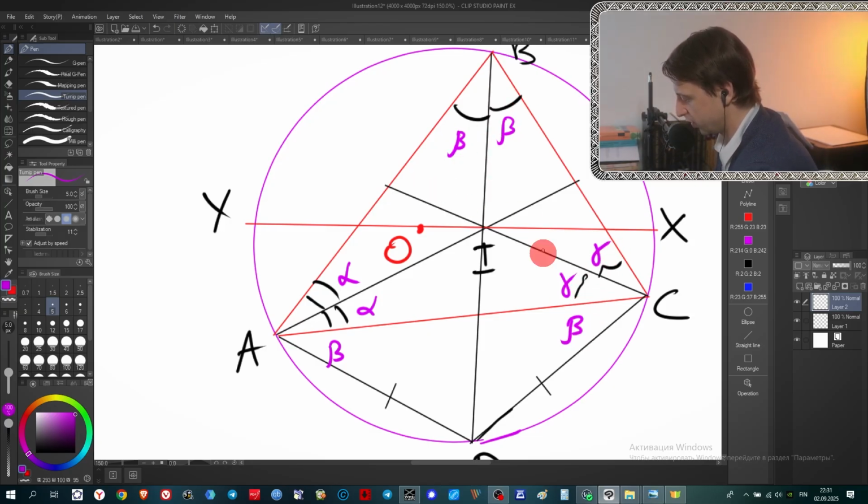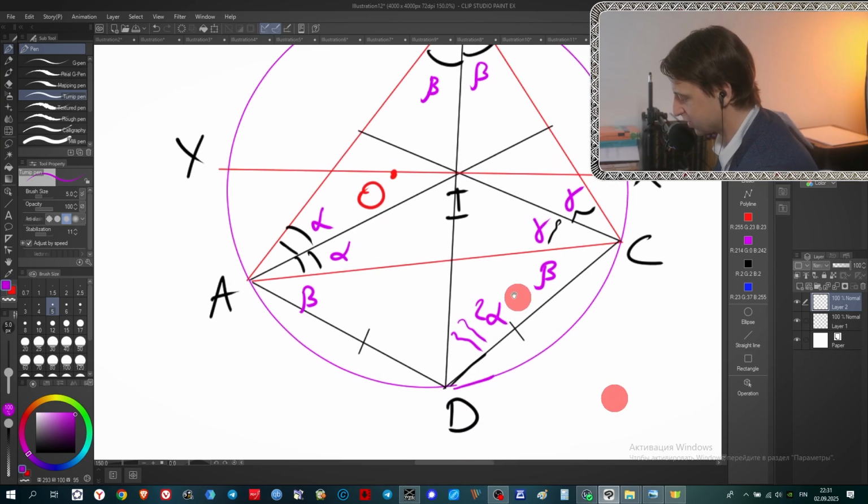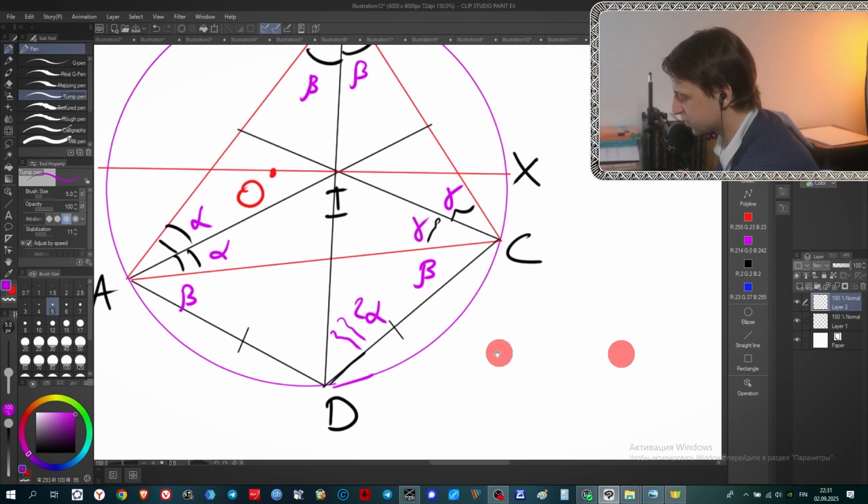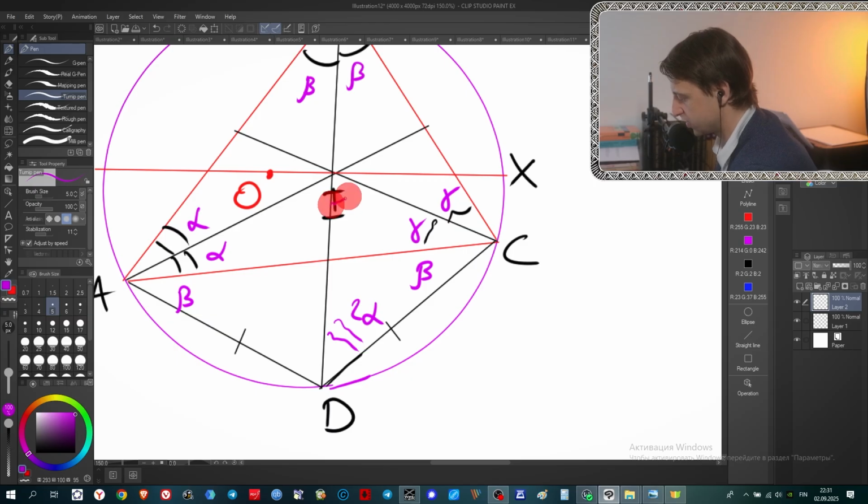So gamma, gamma, beta, beta, and let's look at this angle. It's also inscribed here, and it's equal to this angle because it is subtended by the same arc, and this one is 2 alpha. Okay, let's look at this triangle and let's directly calculate this angle, because we are interested in showing that this angle is the same as this angle.